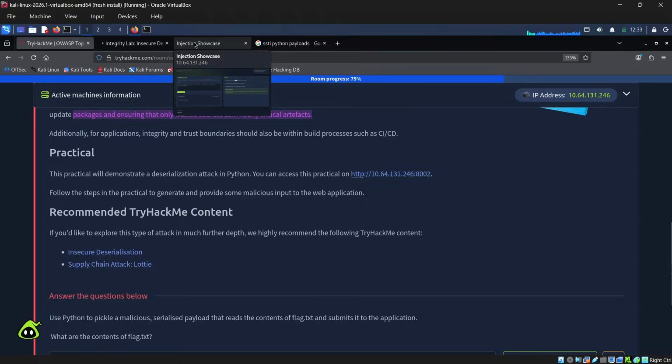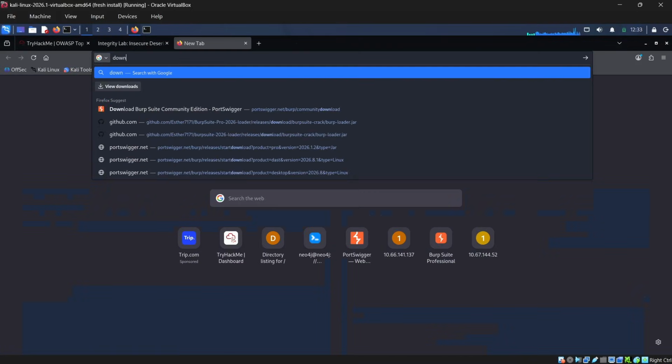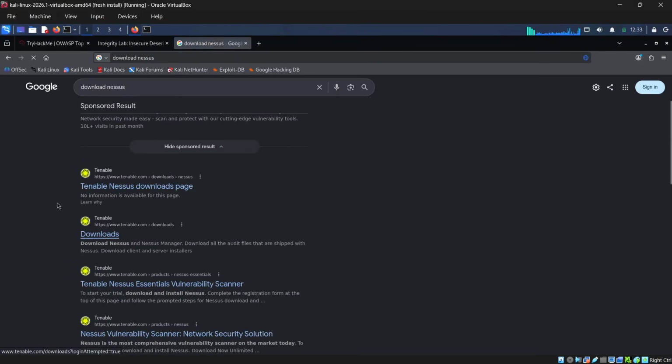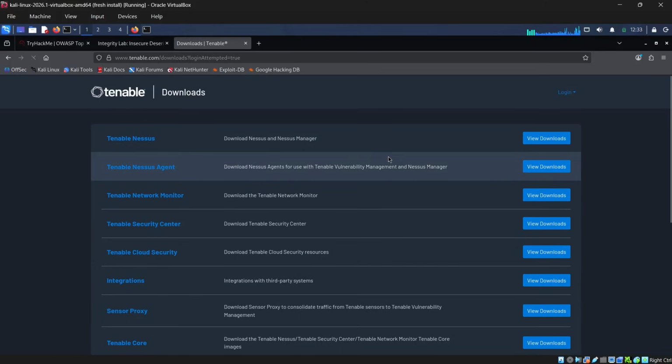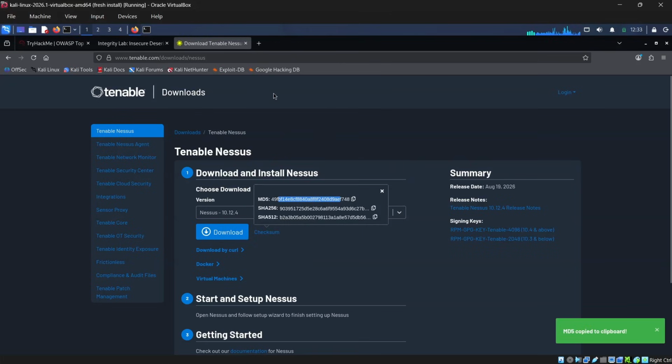If you don't know checksums, you can get them from the Nessus website. Let me show you that. When you search for download Nessus, you will see a page like this. Here we have the checksum, right? So this is the hash. Once you download this app, you can check if this hash is similar to the hash of the file you downloaded, so that you can verify the integrity of this particular file. That way, nobody in between you and your computer has modified it. So you can verify the integrity using this method.